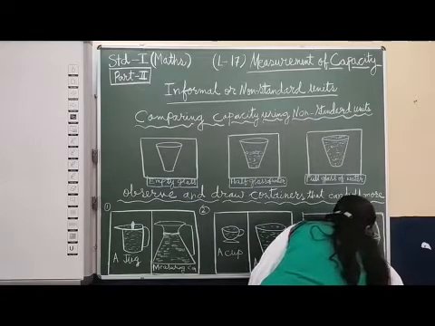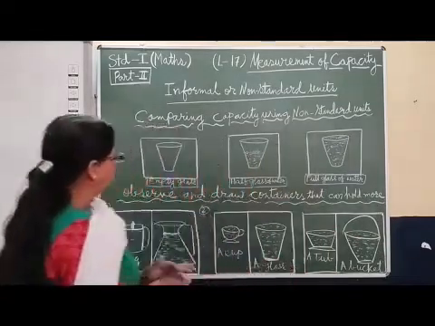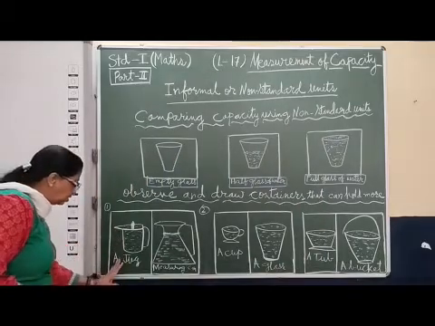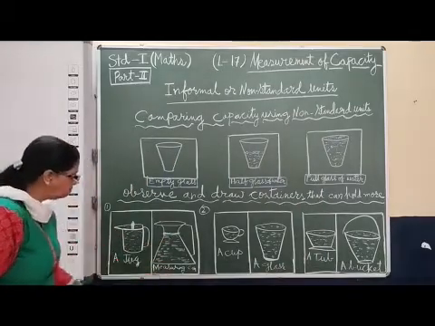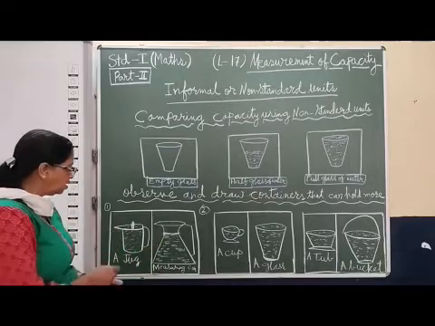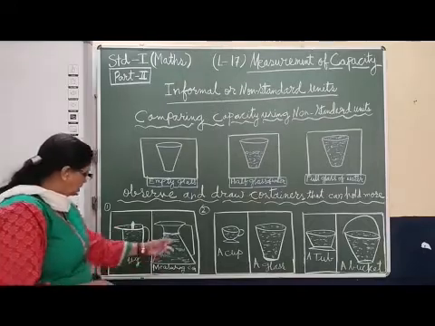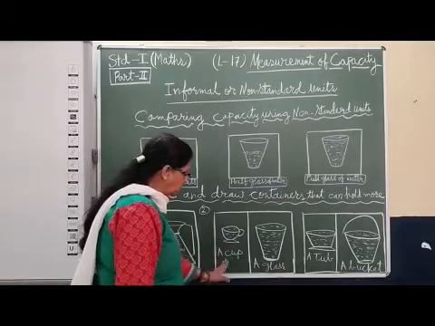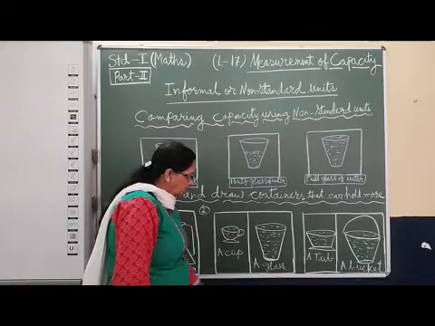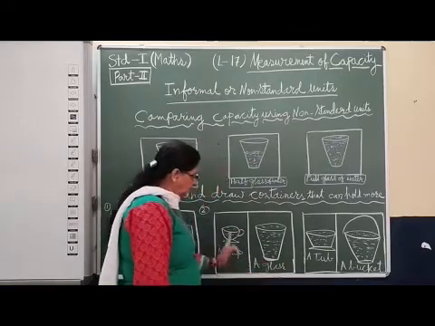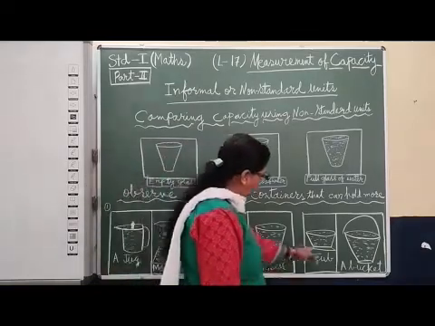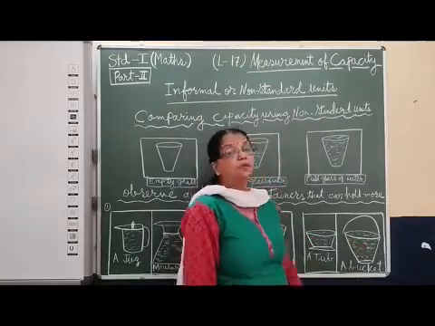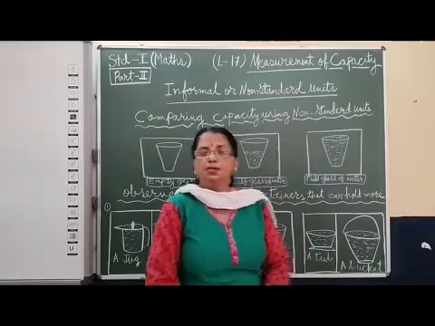Okay? So, this way you can draw and compare. So, the first one is the one which can hold less water. We have drawn a measuring can that can hold more water than the jug. Here one cup is there which can hold less water. We have drawn a glass, big size glass which can hold more water than cup. Here tub is given and we have drawn a big size bucket which can hold more water than this tub. So this way